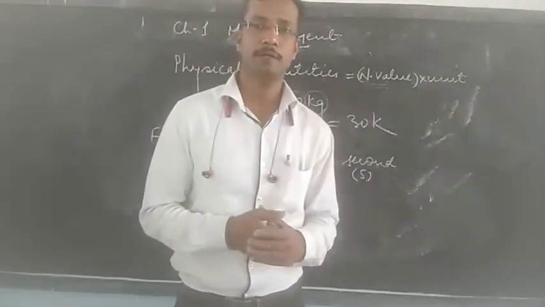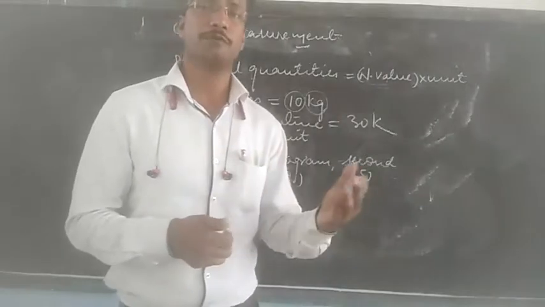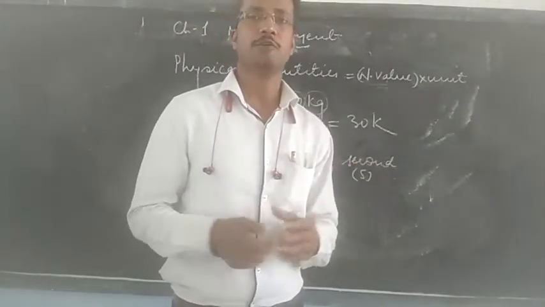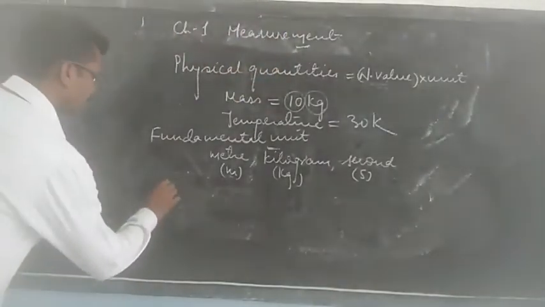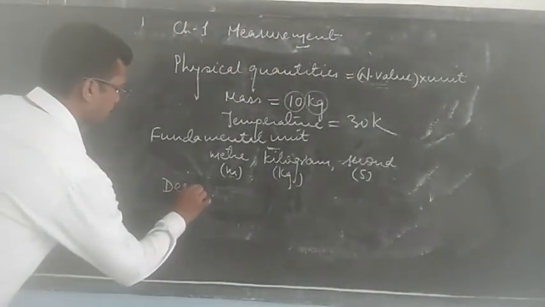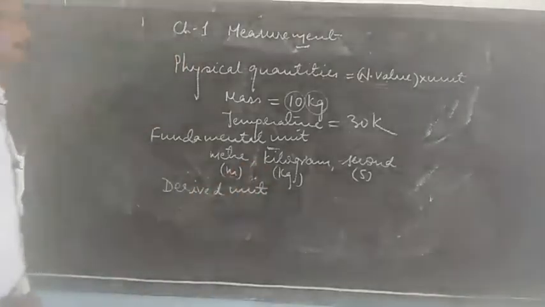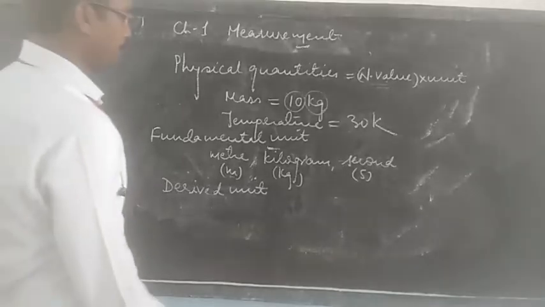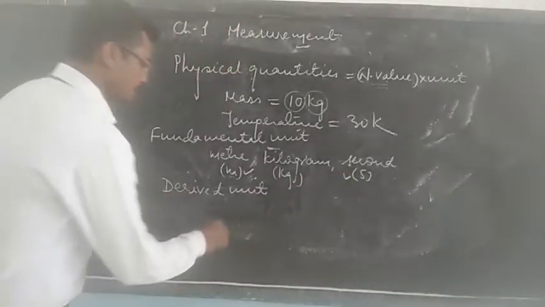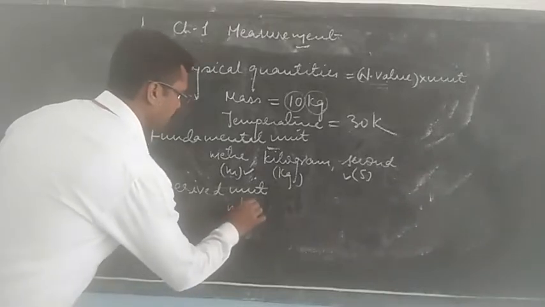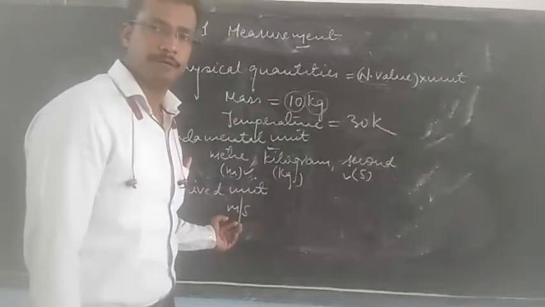Such units which are obtained from fundamental units or which depend on fundamental units are called derived units. For example, when we use meter and second, which are the fundamental units, we can obtain a derived unit like meter per second, which is the unit of speed.